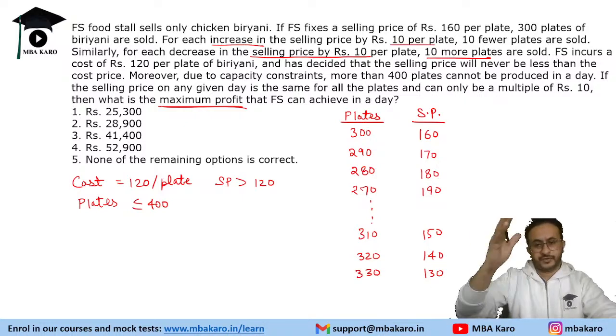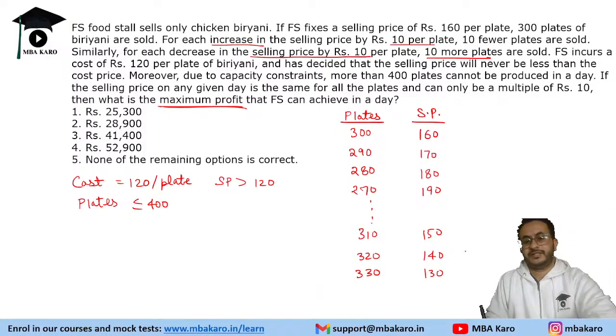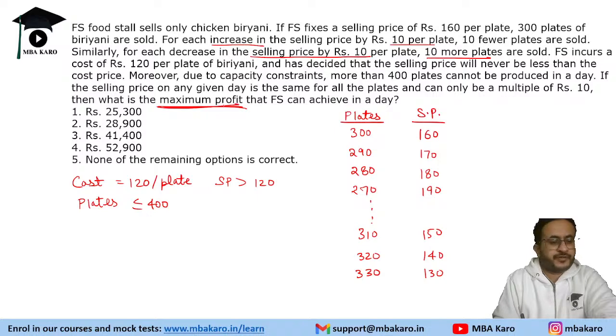Now one way is you calculate all the prices, but that is going to be too challenging, because you will not keep calculating for all values. So what we need to do is find the optimum price for maximum profit, right?